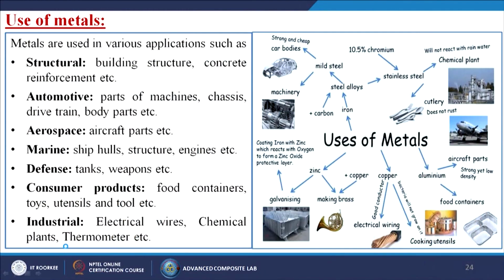But in simple terms, these are only a very small set of applications; there are plenty of applications where we use these metals. From the image on the right-hand side you can see what I have already discussed: we use them for chemical plants, aircraft parts, cooking utensils, galvanizing, machinery, car bodies, electrical wiring, making brushes, and any kind of alloys.